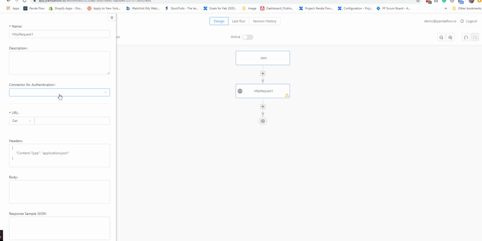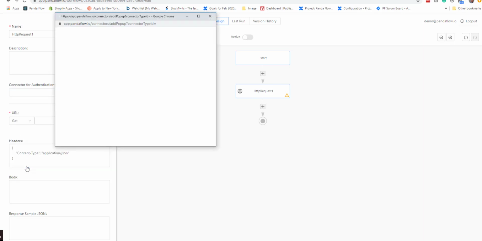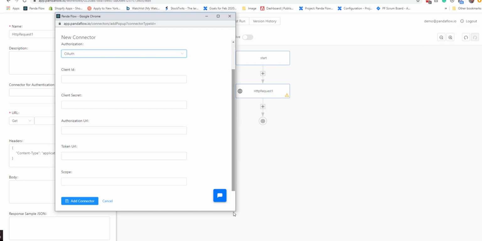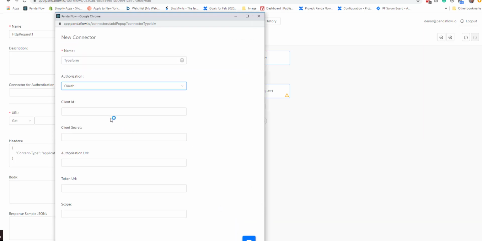Then we will add a connector here. In this case, we're adding a Typeform HTTP connector using OAuth 2. So we'll need a couple of things there. Let's go ahead and type Typeform, and we are going to use OAuth 2. Here are the basic parameters that we need to complete in order to get the OAuth authentication. This will allow the actual authentication to be saved in our key vault so that it's not exposed.